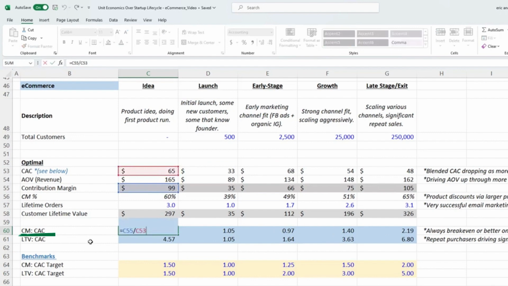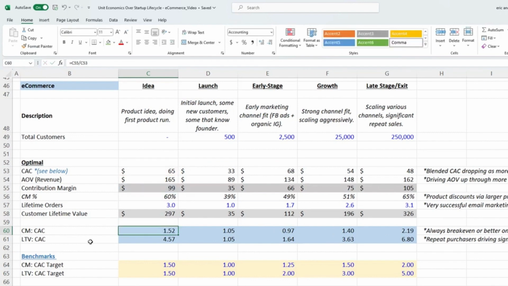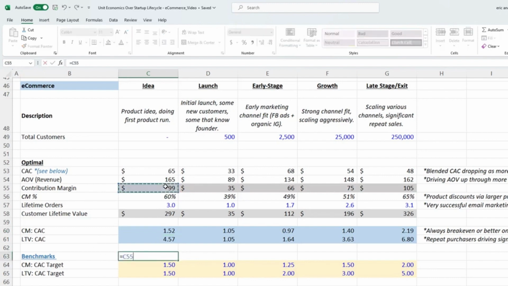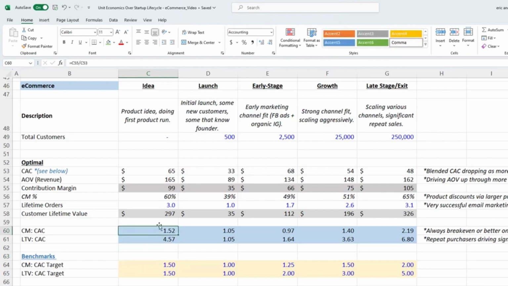First one is contribution margin to CAC. So that means we make 1.5 times our CAC in contribution margin. So if we spent $65 to acquire the customer, and then we made $99, it means our contribution margin after CAC is $34, or CM CAC ratio is 1.5. They tell you the same thing. So we're doing better than break even. And then long term, we hope that our LTV to CAC ratio is 297 divided by 65, so it's almost 5. So that's what we're going to try to do.